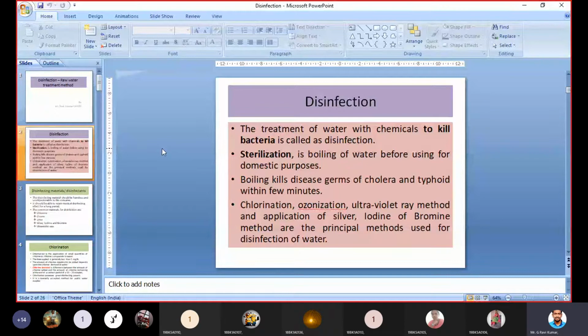sterilization. Generally, for domestic purposes, we boil the water to sterilize it, to kill the bacteria. Understand? Disinfection is to kill the harmful bacteria, and killing of any type of bacteria or any kind of microorganism will be called sterilization.